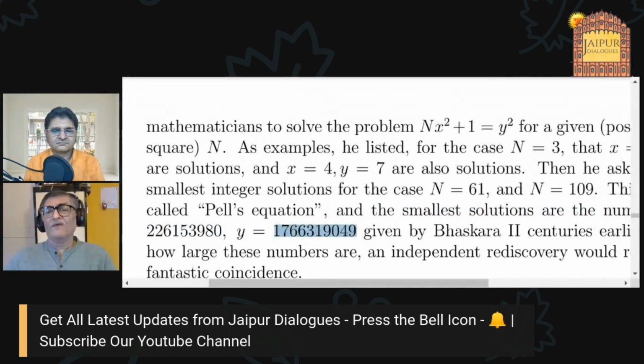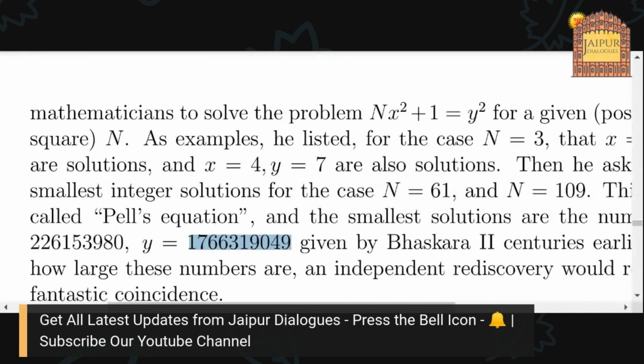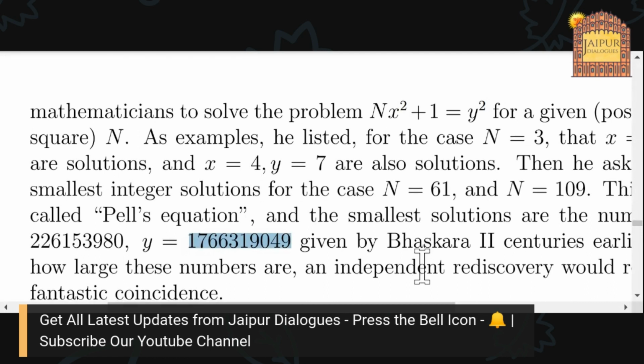Now, what is the probability of a coincidence? Exactly this problem is found in Bhaskar too, centuries earlier. Exactly those numbers. There are such large numbers. How can they be independently rediscovered just when independent discovery is possible? Just when the Europeans have been in India for 1.5 centuries and they are collecting information, and then they will say, "Oh, it's all independent." How can it be? It's complete nonsense. So it's very strong, compelling circumstantial evidence.